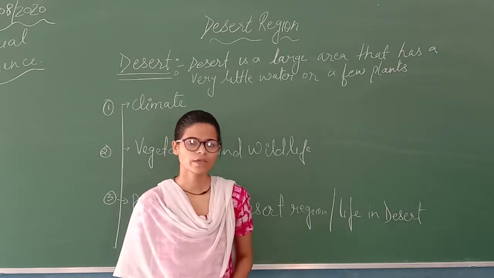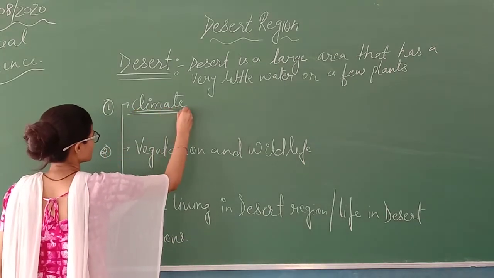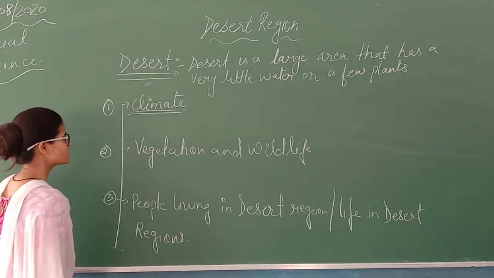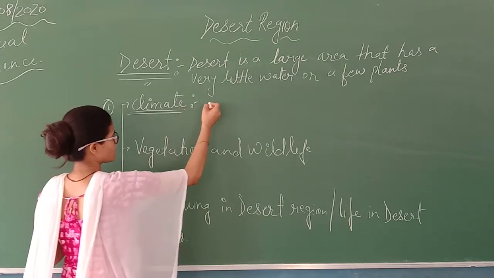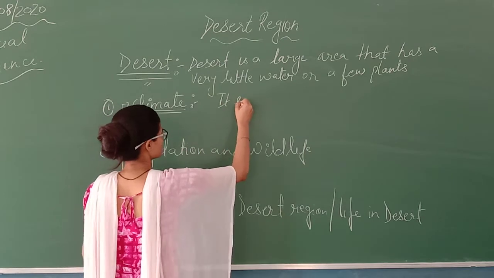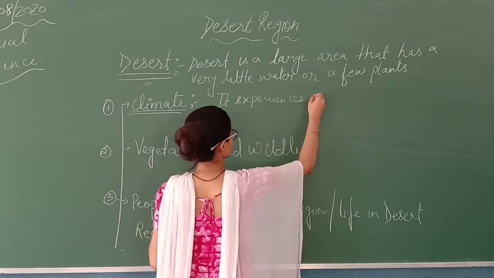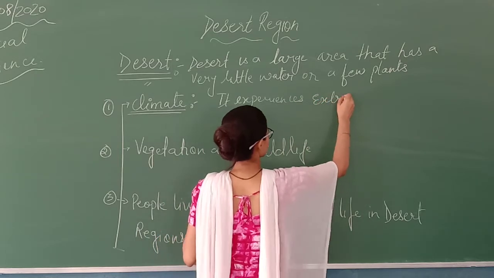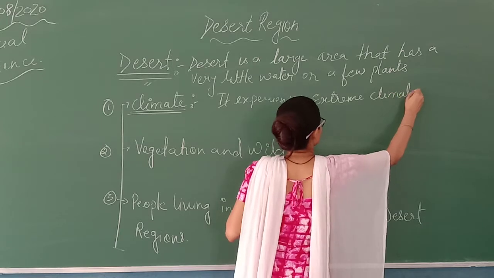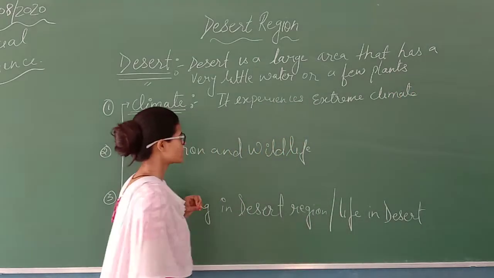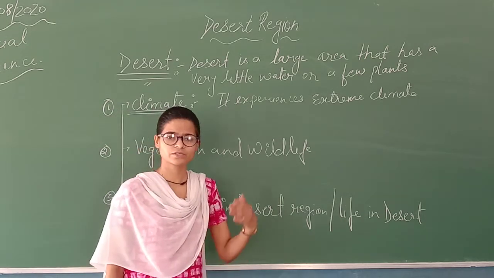Okay. Now we are going to start with the topic, that is climate. Now in desert area you will see it experiences extreme climate. Extreme climate means that during daytime the temperature of the desert is very high.